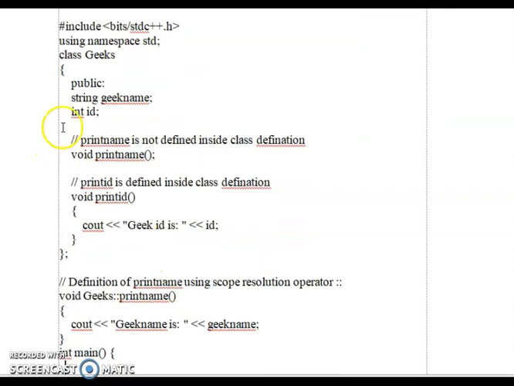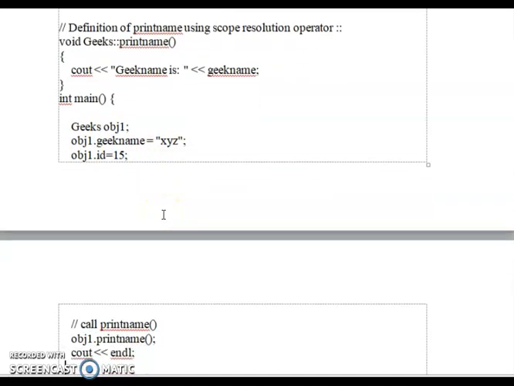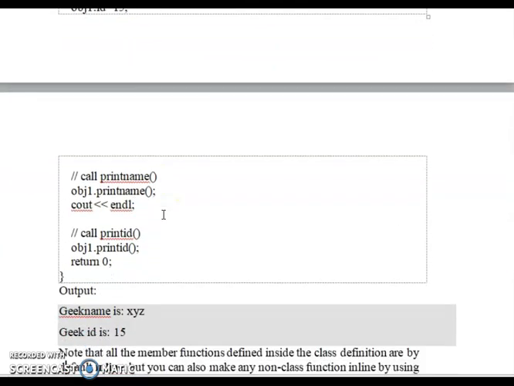We have a string geekname and an integer id. We print the name and we print the id. Here we create the object geek, object 1, with geekname and object id equal to 50. When printed, the geekname and id values will be displayed.